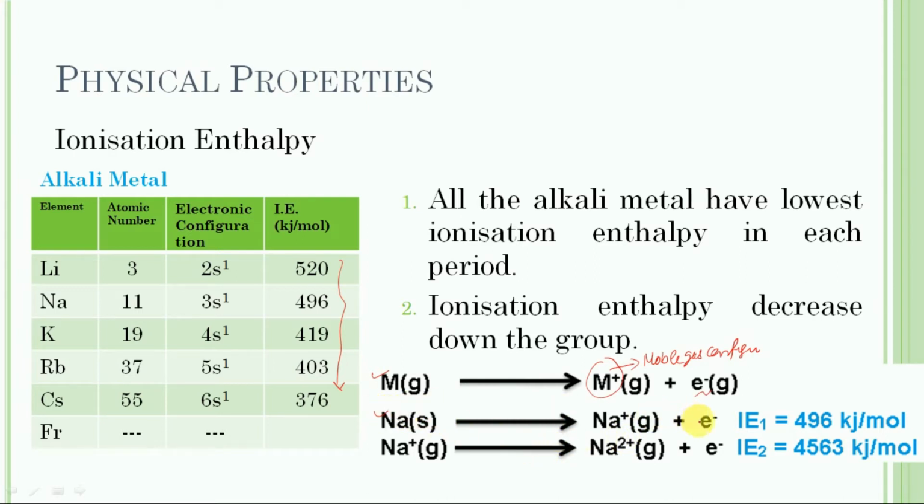Sodium can lose one electron and change into Na+. The removal of one electron requires over 196 kilojoules per mole. So it is the first ionization energy. Now the removal of a second electron from Na+ changes it into Na2+. The amount of energy required is 4553 kilojoules per mole. So the removal of the second electron takes place from the noble gas configured Na+ ion. So it is very high. So in this case, the second ionization energy is very high.